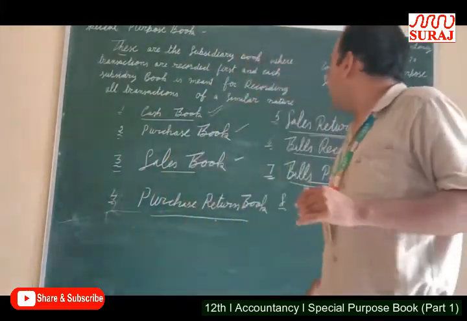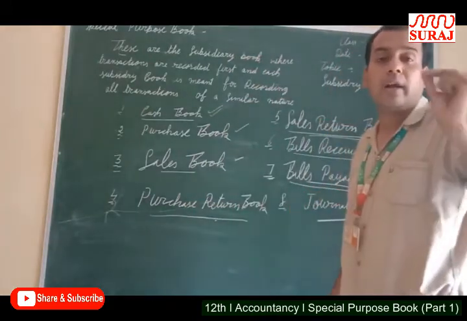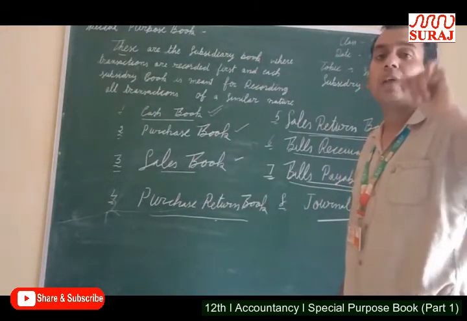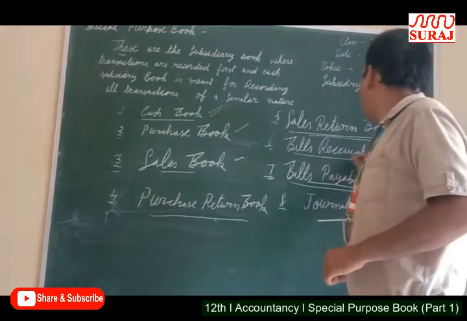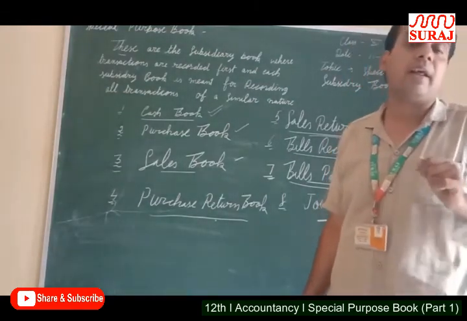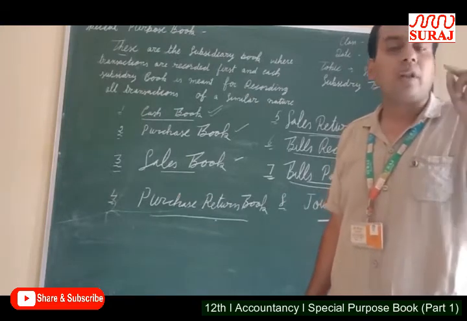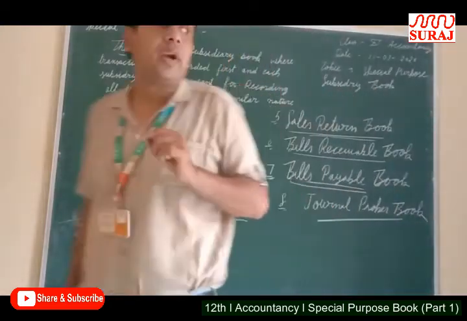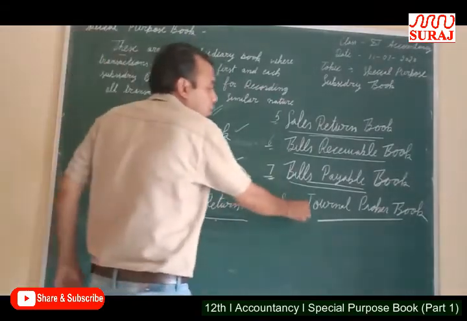Dear students, if you sold goods to a customer on credit, and now the customer returned these goods, these are recorded in sales return book. Bills receivable book and bills payable book are not in our syllabus. And journal proper book, all the transactions which are not included in these 7 books are recorded in journal proper book.